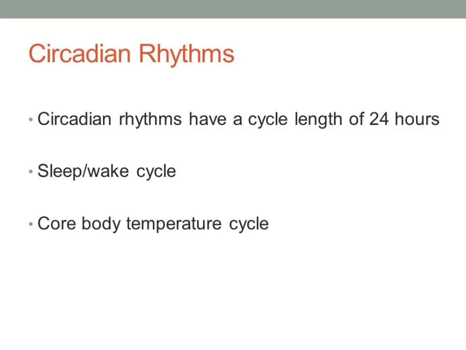Circadian rhythms have a cycle length of 24 hours. In other words, a cycle is completed once a day. Two examples of circadian rhythms are the sleep-wake cycle and the core body temperature cycle.